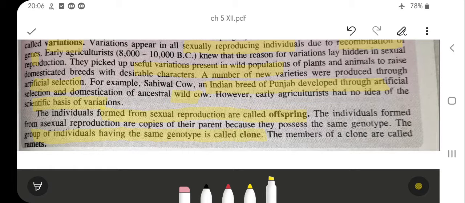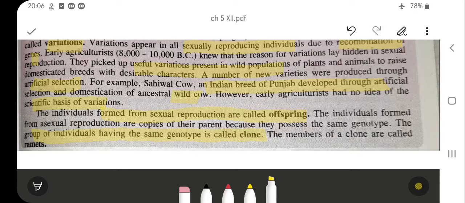Offsprings are the individuals which are formed from sexual reproduction. Clones are the individuals that are formed from asexual reproduction. Offsprings resemble their parents, they are similar to the parents, but they are not carbon copies, they do not have the same genotype. But the clones have the same genotype as that of the parents.